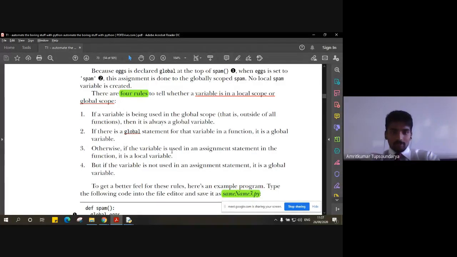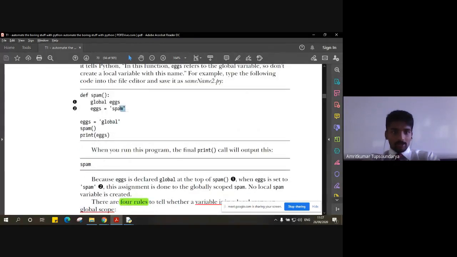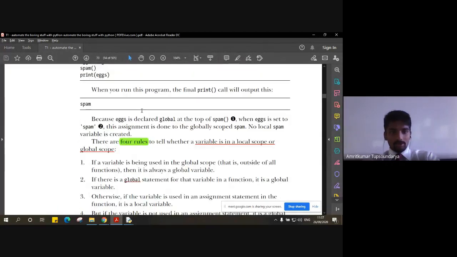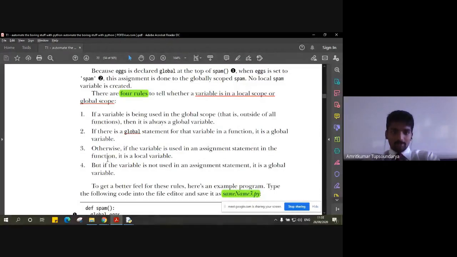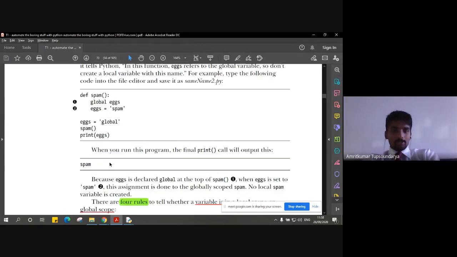Otherwise, if the variable is used in an assignment statement in the function, it is a local variable. So let's say if you are assigning something to that variable, then it becomes a local variable. But at the same time, if the variable is not used in an assignment statement, it remains the global variable. So since we have assigned this value, the globally declared variable x has the value spam, we have assigned it as spam, it becomes a local variable, but the globally declared variable will remain the global variable.